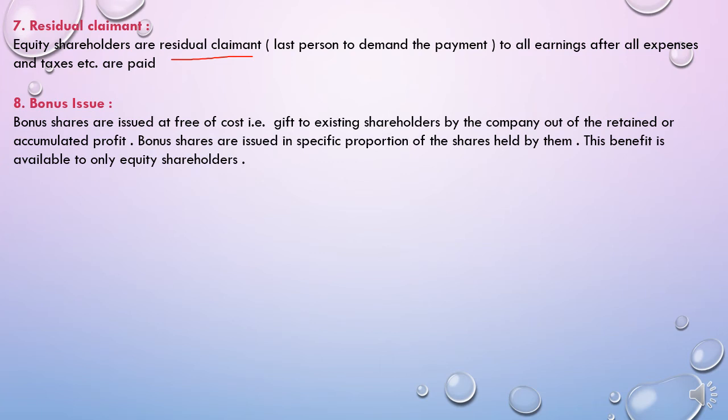It is gifted to existing shareholders by the company out of the retained accumulated profit. Retained means kept aside, accumulated means collected profit. So it is the profit which is ultimately given to the equity shareholder in the form of bonus shares, and the equity shareholder will not pay a single rupee for getting it.